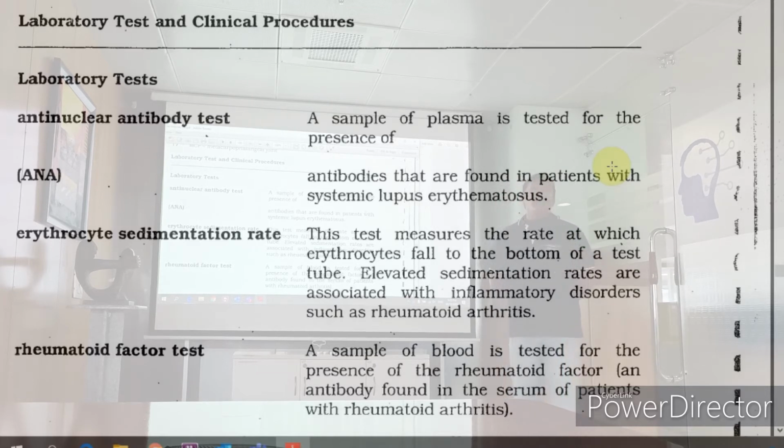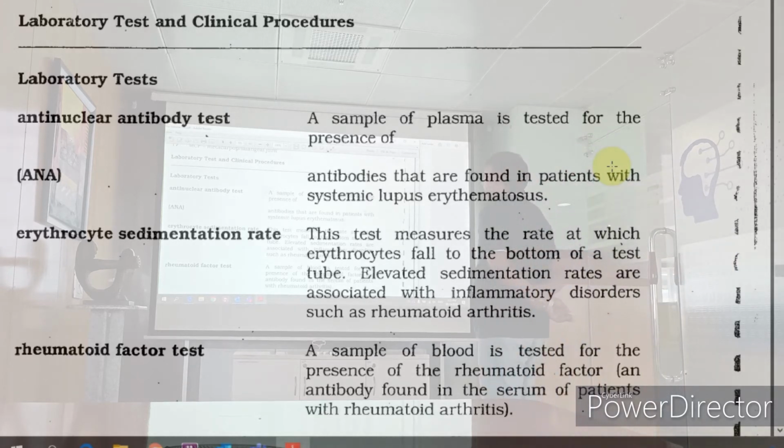ESR means erythrocyte sedimentation rate. What happens is, usually in case of any inflammation, like somebody says I have fever, pyrexia, we can find out whether they are faking or not. How? Okay, I'll give you a blood investigation. Get your ESR checked and come. If it is elevated, it means they have a temperature. If it is not elevated, they don't have a temperature.